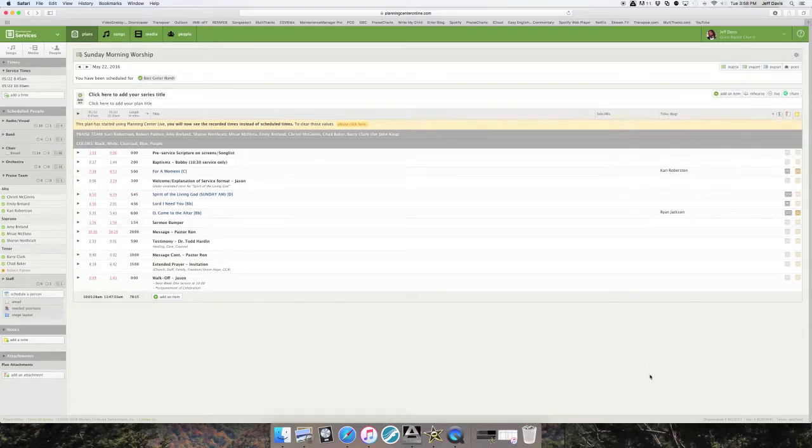And just so you know, yes, there is a license that we pay. So when you download these, we do pay for a license. So if there's any question about legality, we are good to go. That's something Planning Center offers that we pay that allows you guys to download these songs.